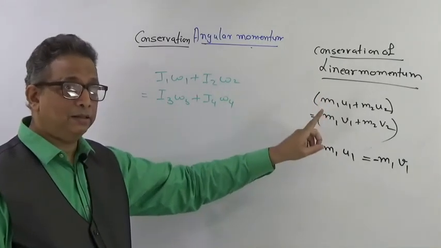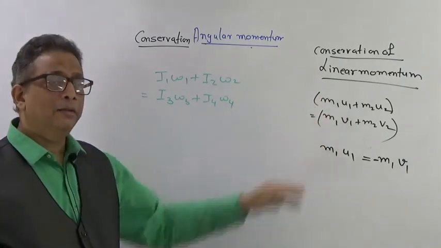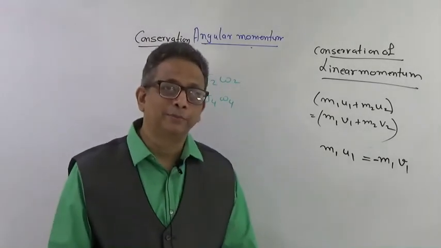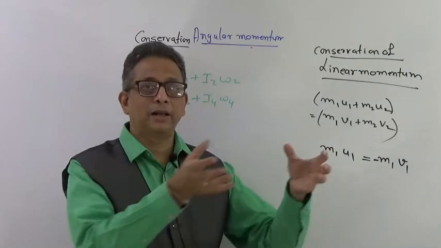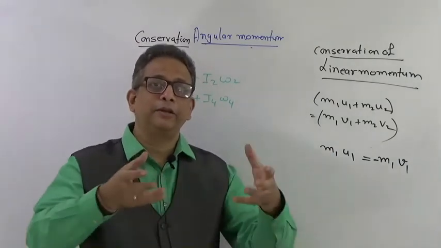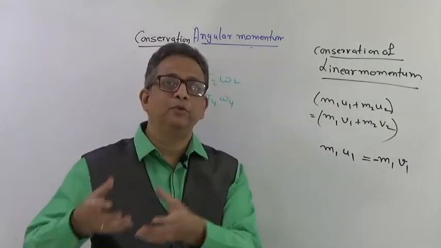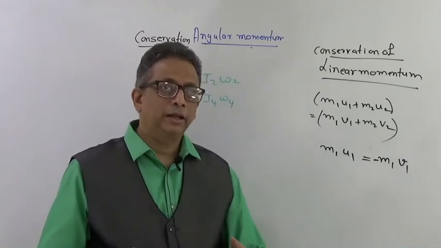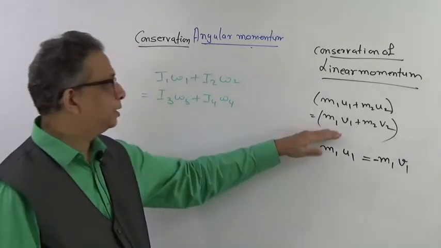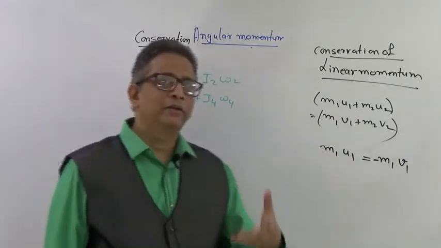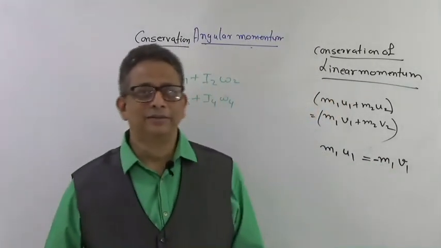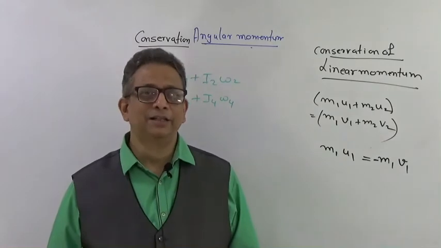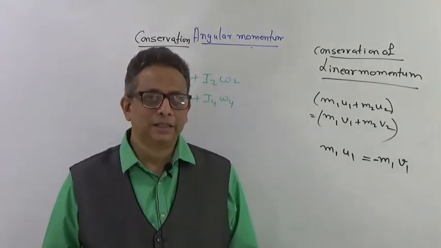Possibility is rare, I said, not impossible. Why rare? Because when we are talking about an explosion of a bomb, the masses change. Initially it had a mass m, after the explosion into 2 or 3 fragments, it will become m1, m2 and m3. So it is not a hard and fast rule that every time it will remain the same, but otherwise when we are talking about collision of two objects, after the collision, why should the masses change? The velocities will change, the direction will change, the shape will change, but the mass does not change.